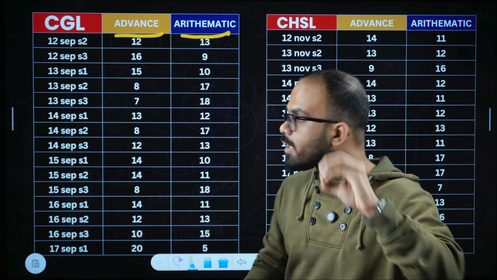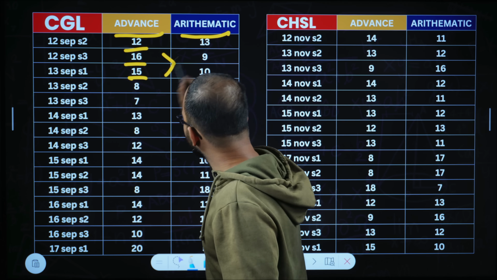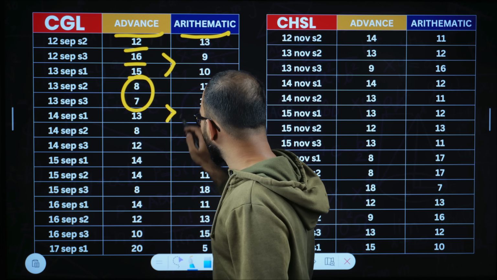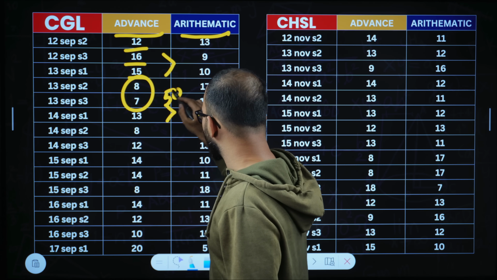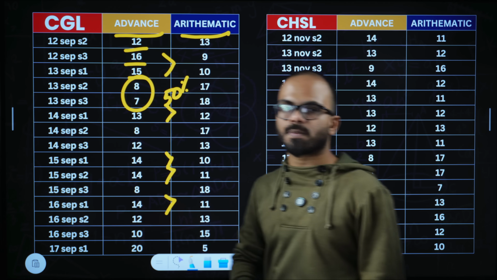But in this current pattern, in majority of the shifts, advanced math is more than arithmetic, except in certain shifts. In majority of the shifts, it is more than 50%, and in few shifts, it is nearly 60+%.